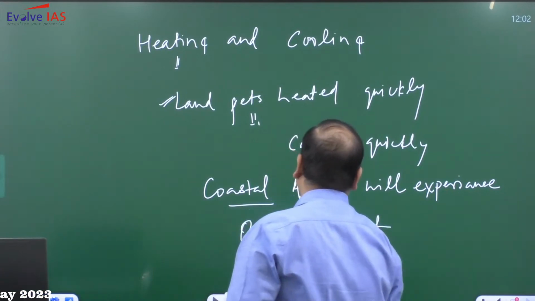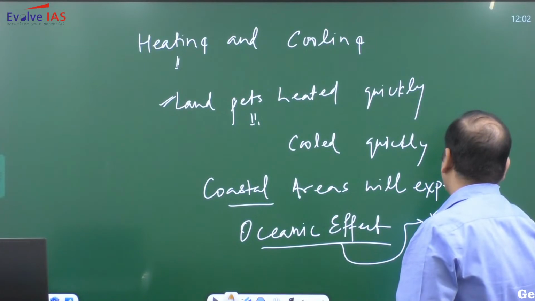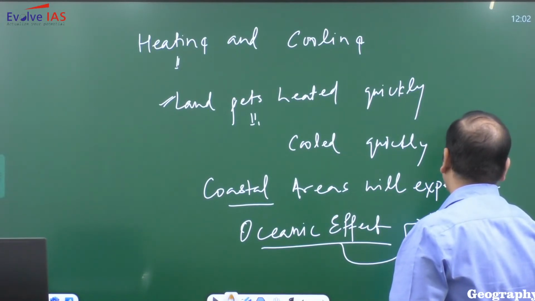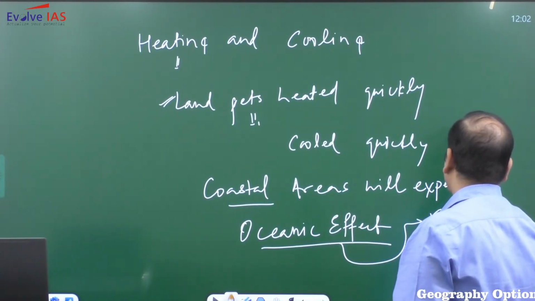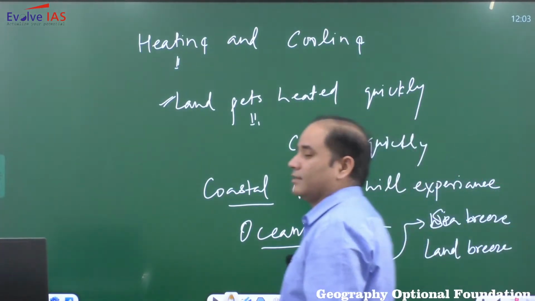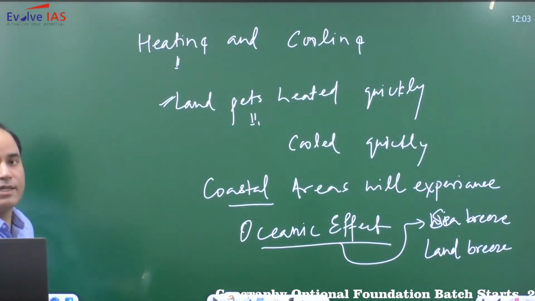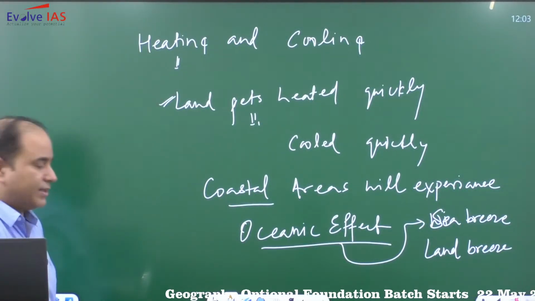Now what is this oceanic effect? This oceanic effect is nothing but a sea breeze and land breeze.